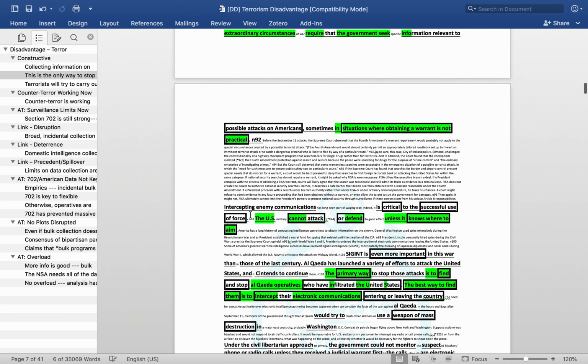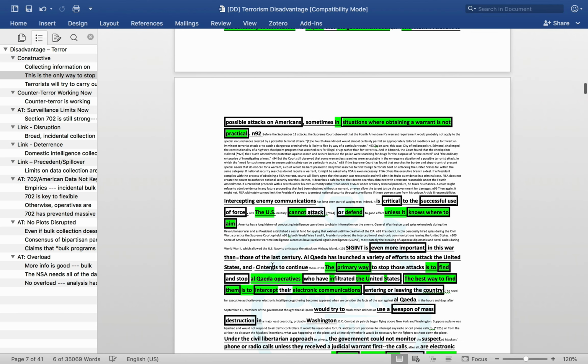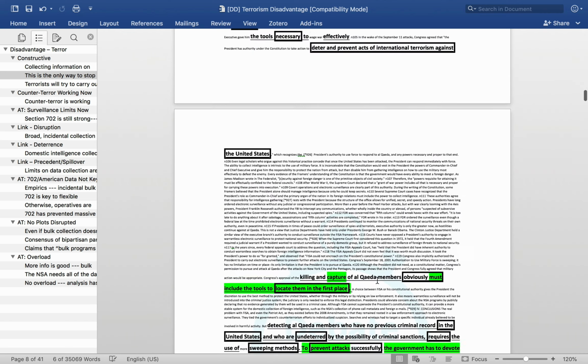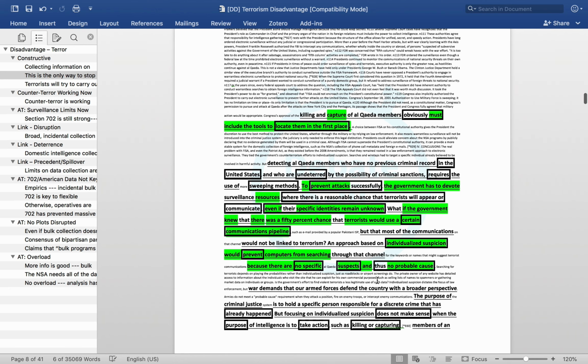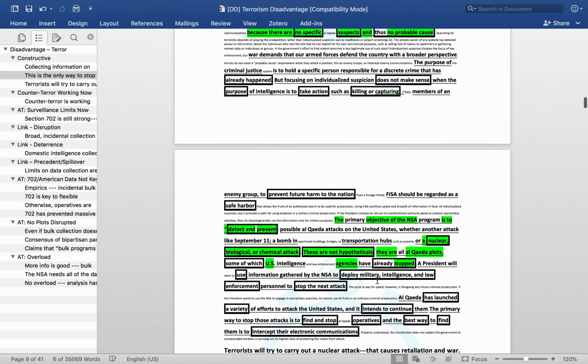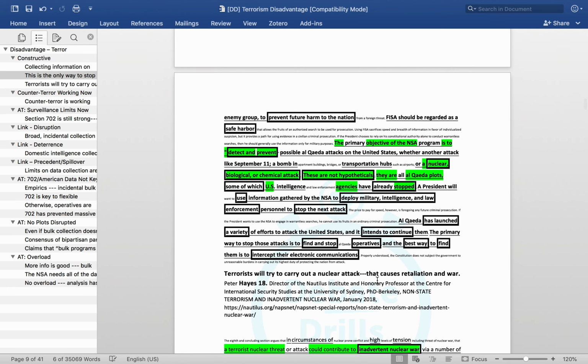And there are some lines here that sound nice, add some ethos. So the US cannot defend unless it knows where to aim. The primary way is to find Al Qaeda operatives in the US. So again, a reason why looking in the US is essential. So at this point, we've established the efficacy of the current program and the fact that the pro would decimate that by entirely taking off the table information about those that reside in the United States.